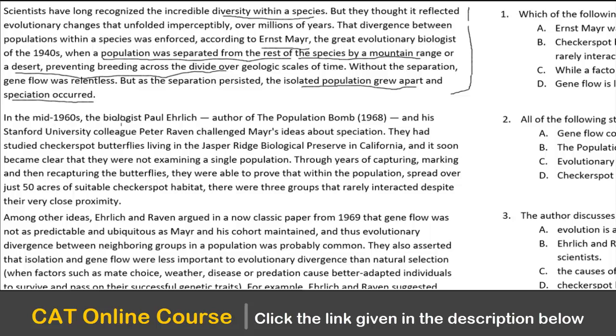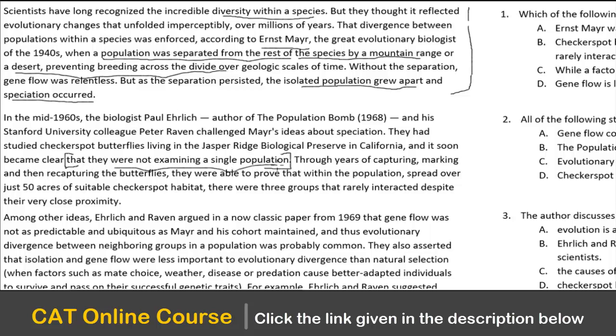In the mid 1960s, the biologist Paul Ehrlich, the author of Population Bomb, and his Stanford University colleague Peter Raven challenged Meyer's ideas. So there are two people who are challenging Meyer's ideas. They had studied checkered spot butterflies living in the Jasper Ridge Biological Preserve in California, and it soon became clear... Now, this becomes very important. Many a time you should focus on what is important and what is not important. In the earlier passage, we know that Meyer believed that because of isolation, the speciation occurred. Paul and his colleague are challenging that, and they believe that they were not examining a single population.